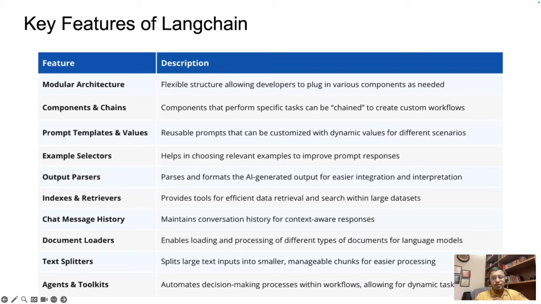Then indexes and retrievers. These provide the backbone for searching and retrieving from large data sets. Instead of scanning everything, Langchain retrieves the most relevant chunks of data, making responses faster and more accurate.